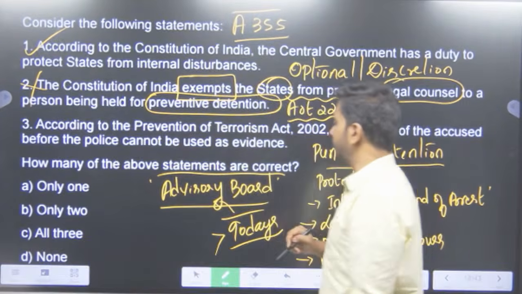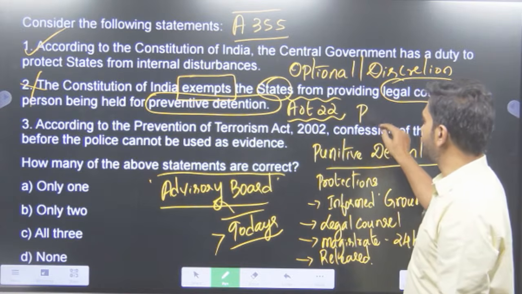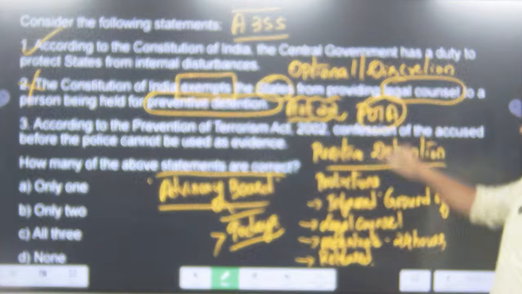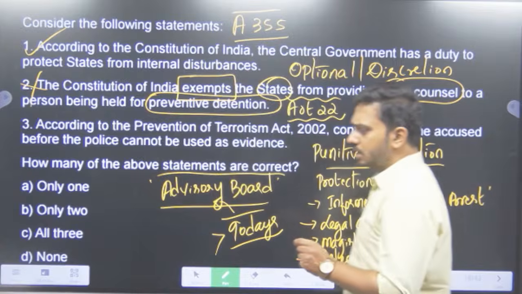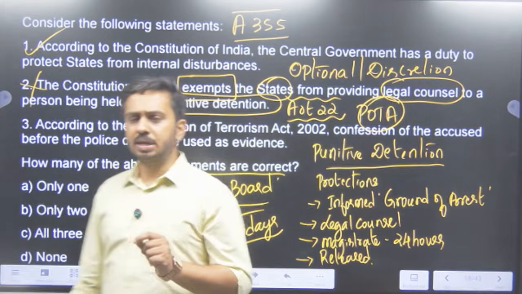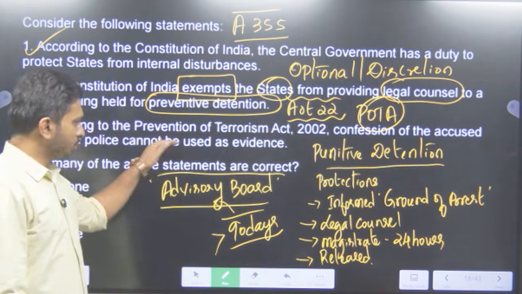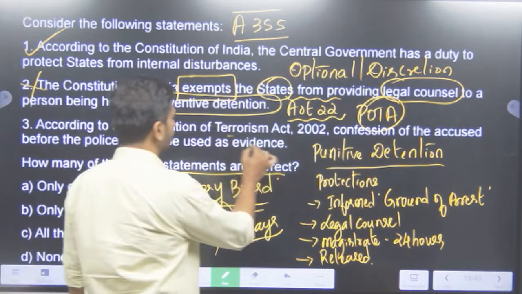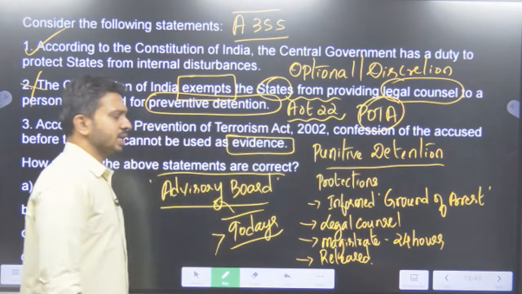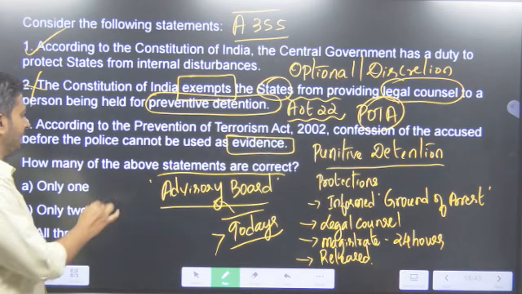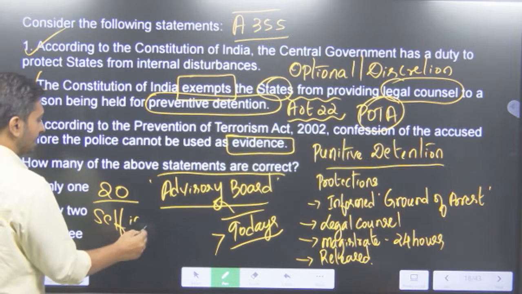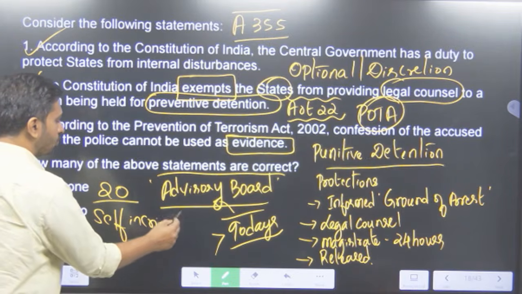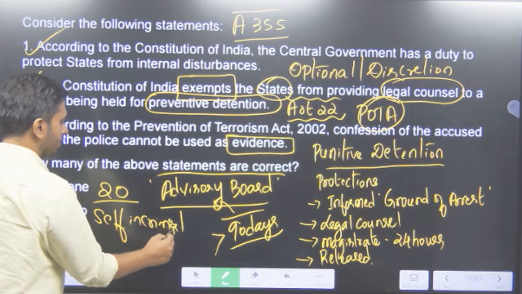According to the Prevention of Terrorism Act, that is POTA, confession of the accused before the police cannot be used as an evidence. So if you see in general, can the confession by the person in front of the police be used as an evidence? It can be used as an evidence, but Article 20 also says that we cannot go for self-incrimination, or forced self-incrimination is not allowed.